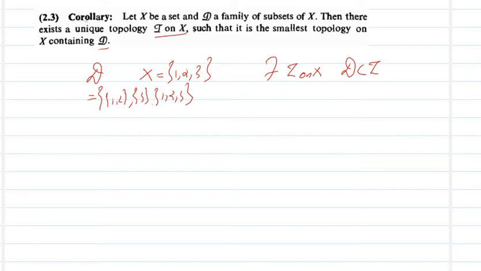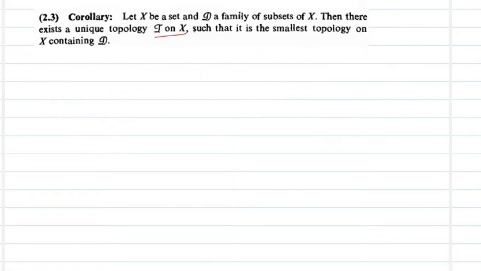D need not be a topology. It is very clear from here. This is not a topology. Why is this not a topology? It has X but it does not contain phi. Phi is not among its members. But you can find a topology which contains this D. And of course there exists a smallest such topology. Now we can prove that result. Proof.